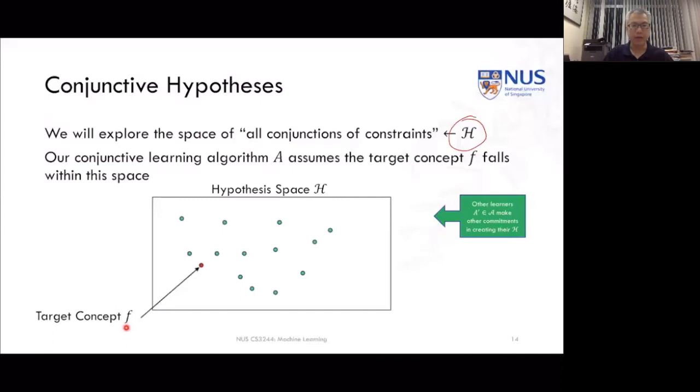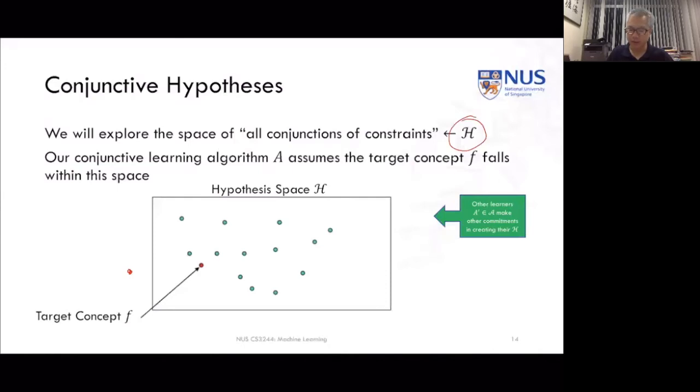If we don't have that, for example, if they like certain drinks like tea with certain constraints and like other drinks like coffee with a different set of constraints, in other words, the disjunctive case, then our target concept would fall outside of that space, and we won't be able to represent it within the concept hypothesis space, okay?